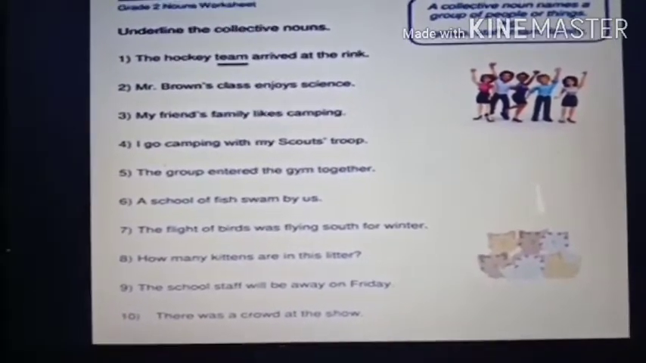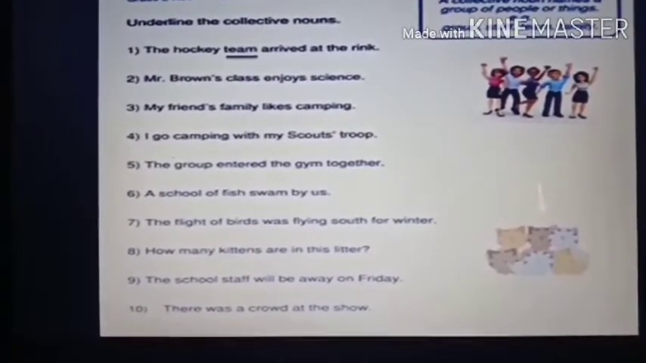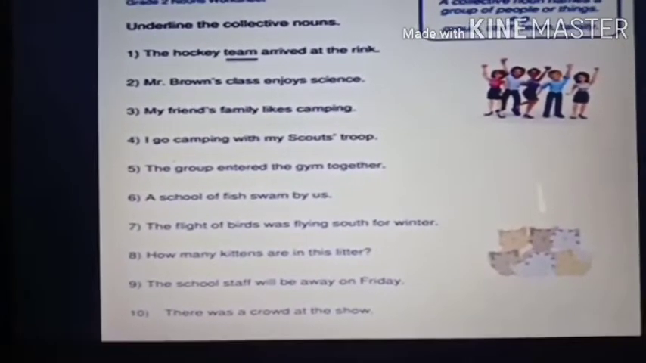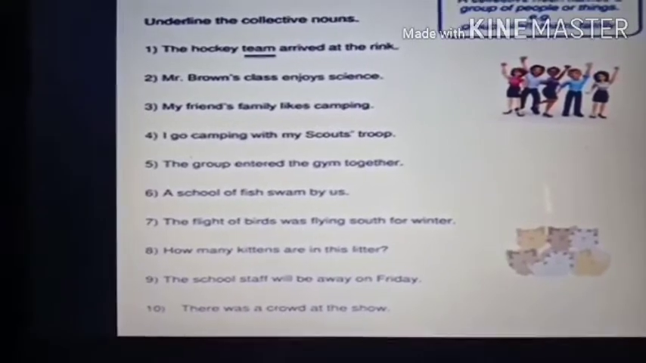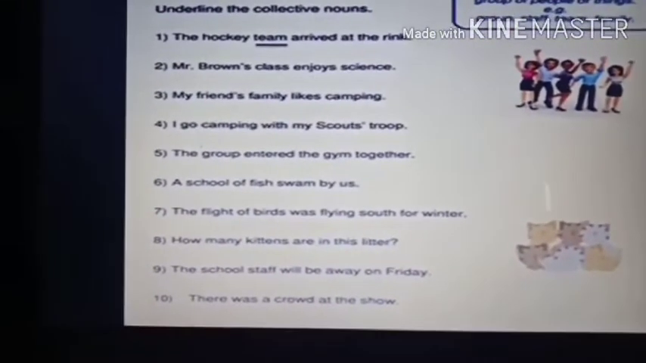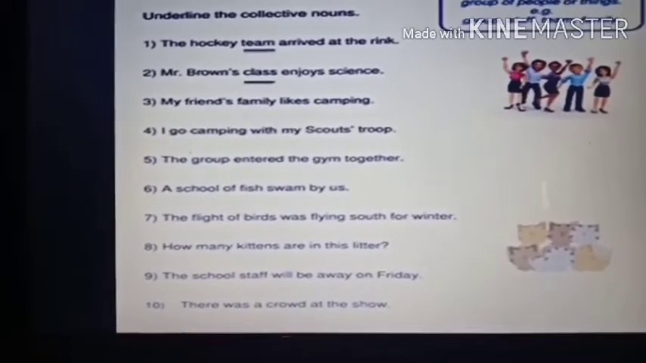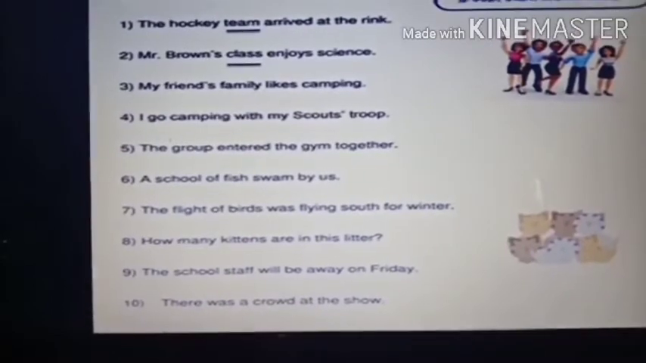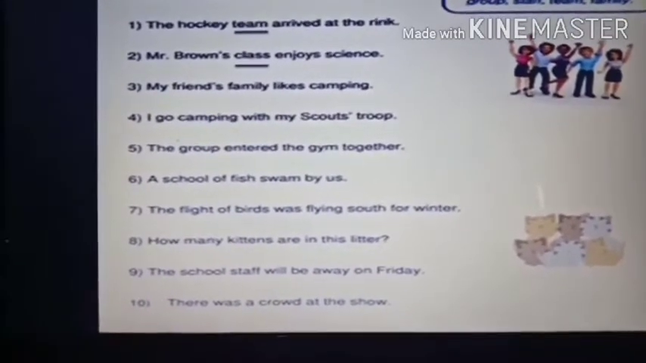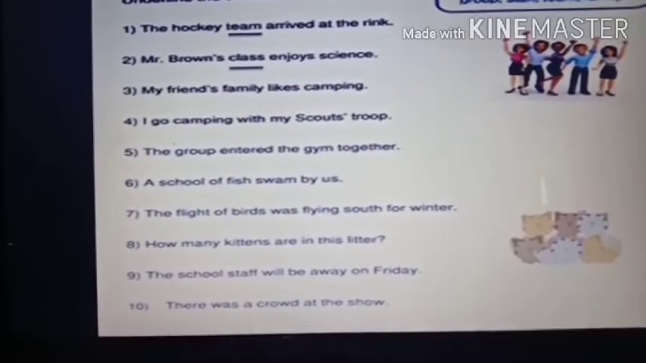Now see number 2. Mr. Brown's class enjoys science. Can you guess the collective noun in this? Yes, of course. It is class. You know what is class? Class is a collective noun for students. A group of students is called class. Understood? Now see the third one: My friend's family likes camping.